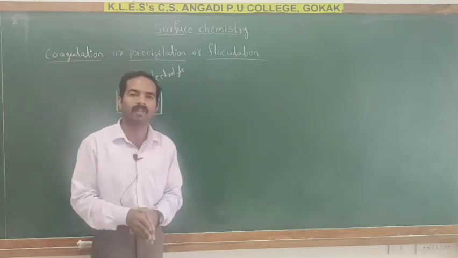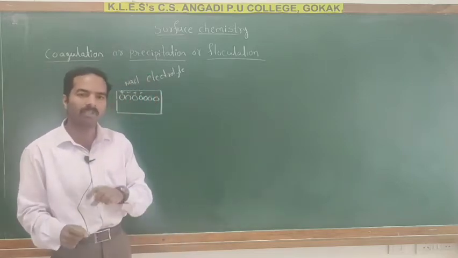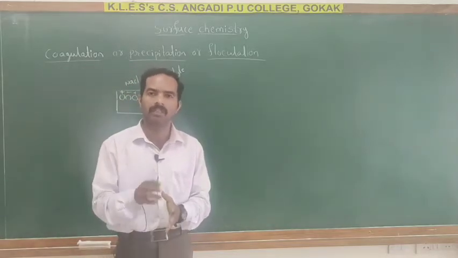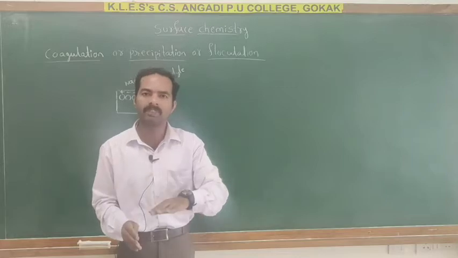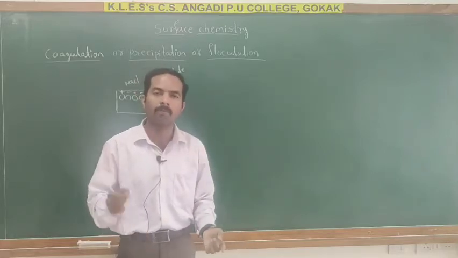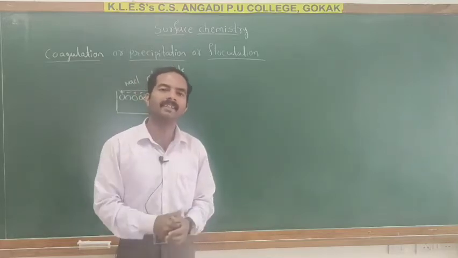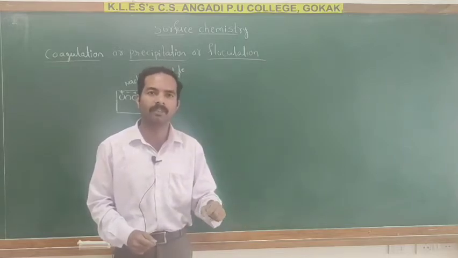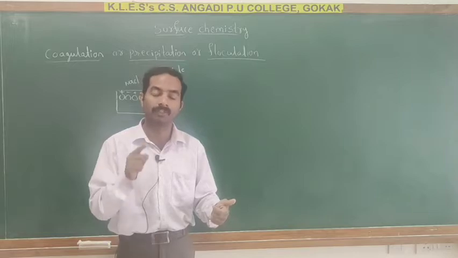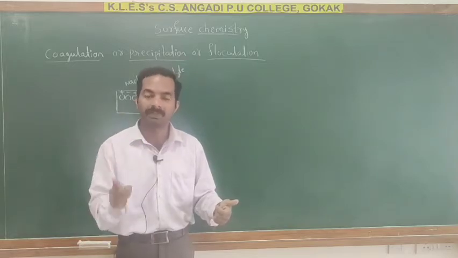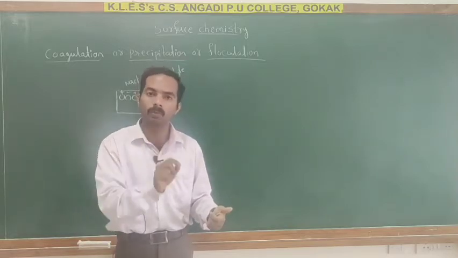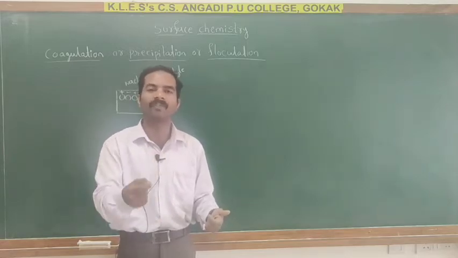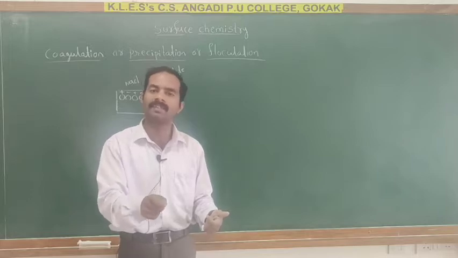This process is known as coagulation. The exact definition of coagulation is the phenomenon in which precipitation of colloidal solution occurs by using excess of electrolyte. This is called coagulation.